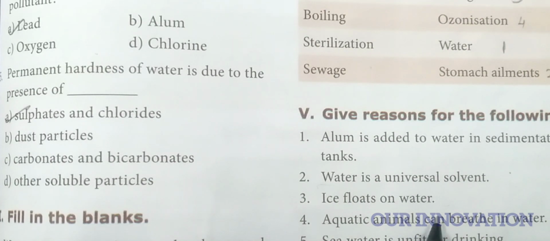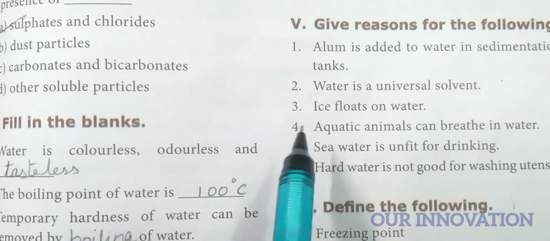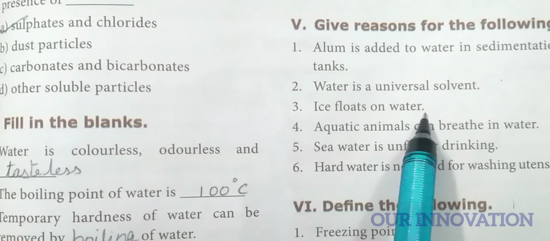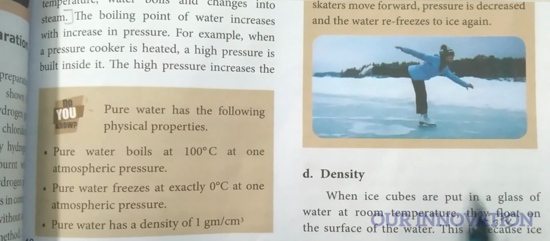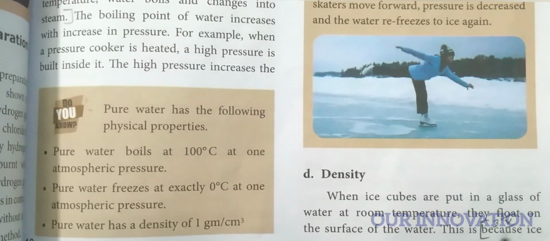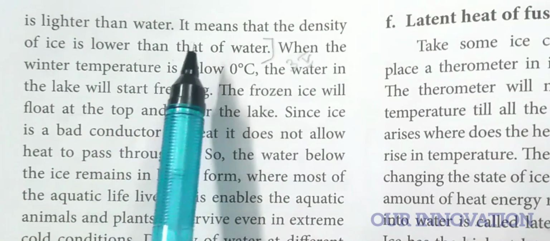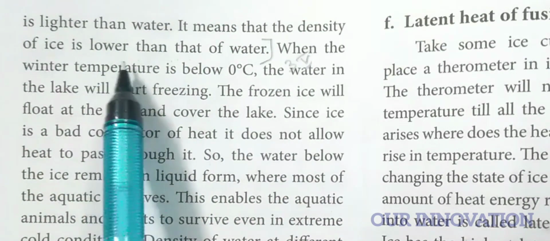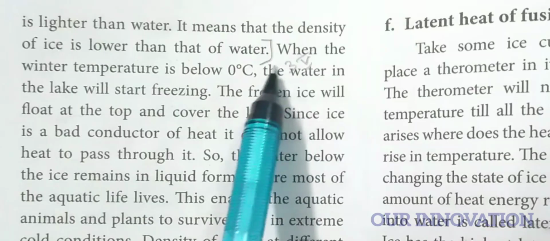Ice floats on water. Why? You have to write like this. Ice floats on water. Page number 141. Because, okay, ice floats on water, take that from the question and write it, then write: because ice is lighter than water, it means that the density of ice is lower than that of water. Okay, you have to write up to this.